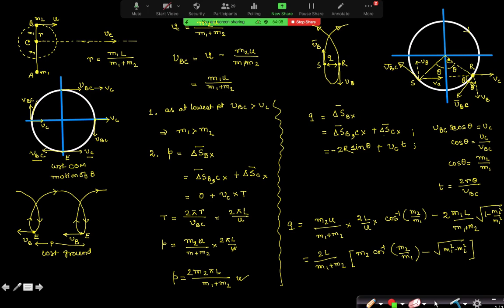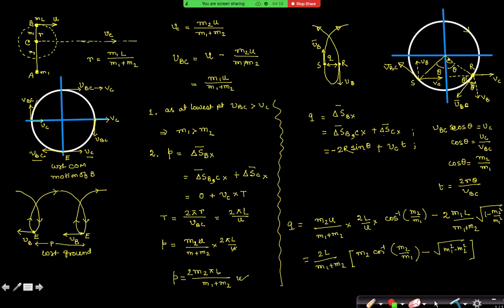Right? I think this answer will be minus of that, because the displacement from here to here, the net displacement, is along this line. The Q is from R to S, as the particle is moving from here to here.